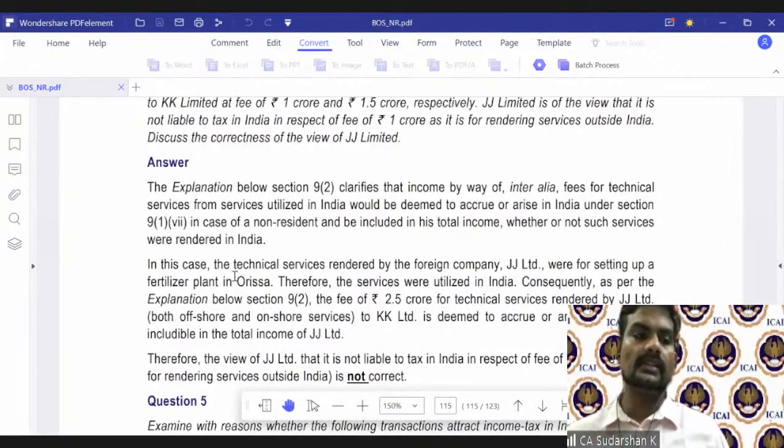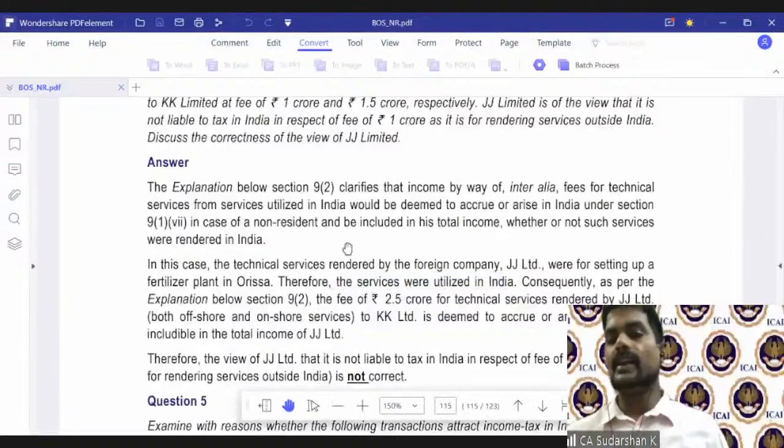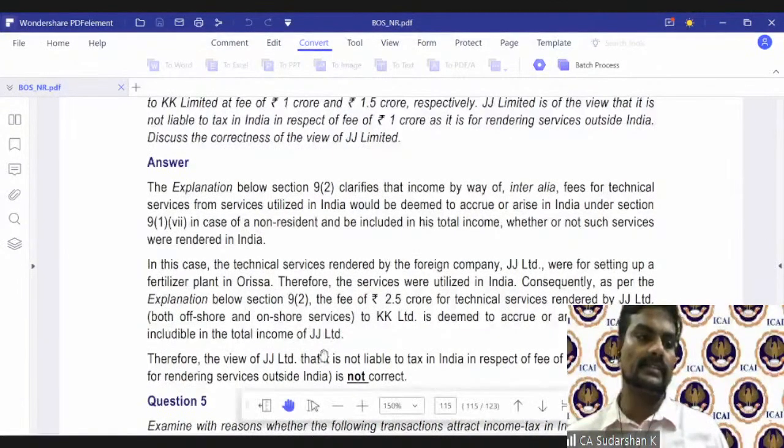What matters is if the services were utilized in India; it doesn't matter if they were rendered in India. So therefore, the entire 2.5 crores will be taxable in India as FTS. And hence the view of JJ Limited that it is not liable to tax is incorrect. It is not correct.